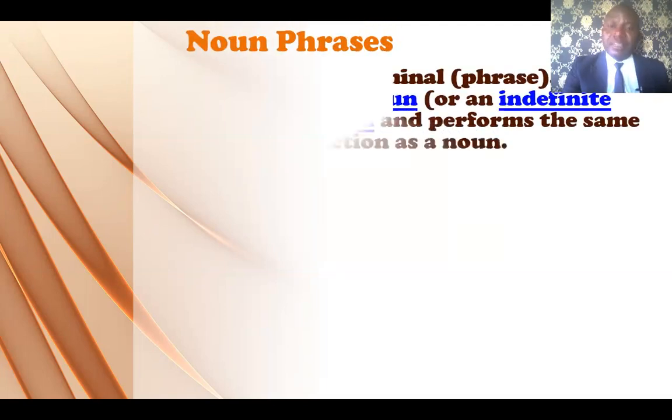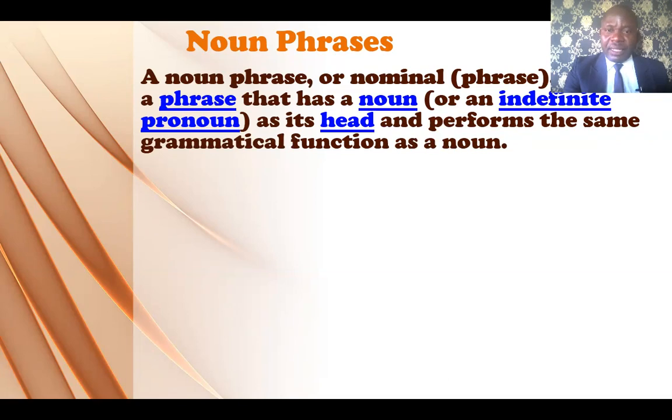What is a noun phrase? A noun phrase or a nominal phrase is a phrase that has a noun or an indefinite pronoun as its head and performs the same grammatical function as a noun. Okay, so that's the meaning of a noun phrase. What does that mean? What it means is this. When we talk about a noun phrase, you're going to have a group of words. That group, the most important word in that group will be a noun or an indefinite pronoun.